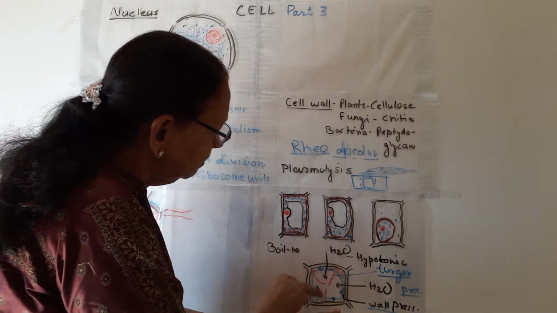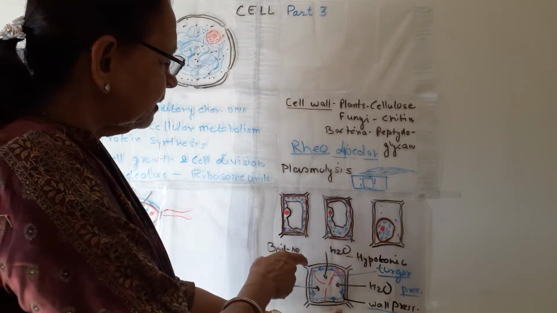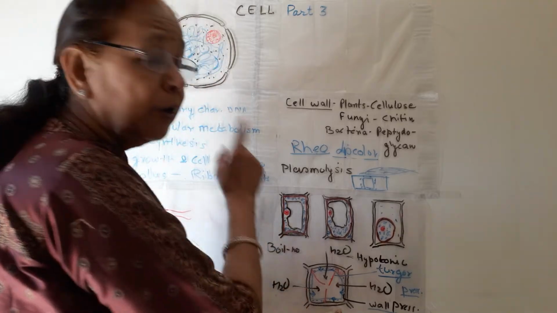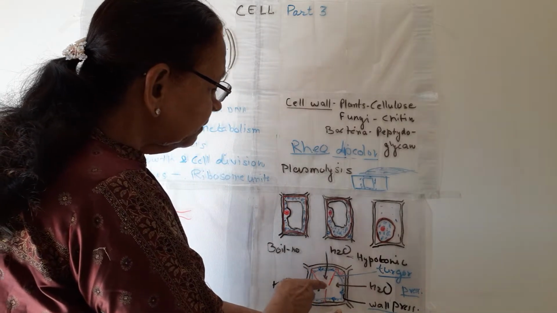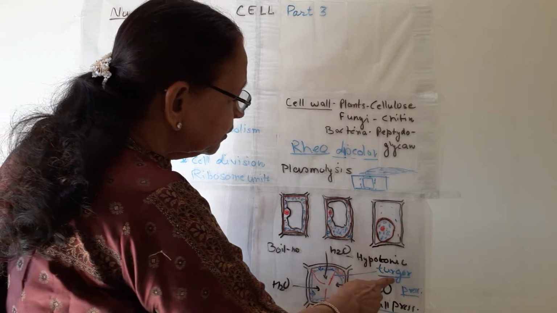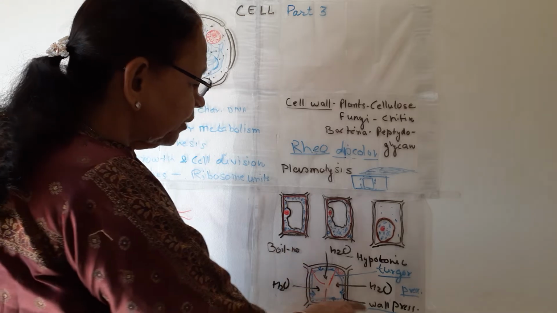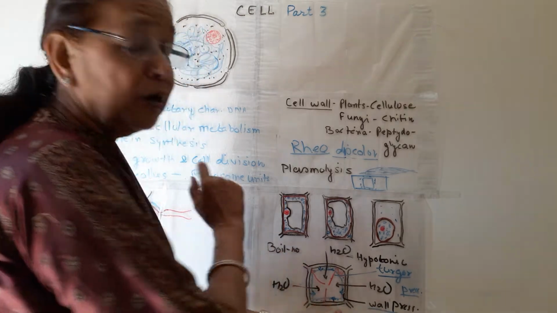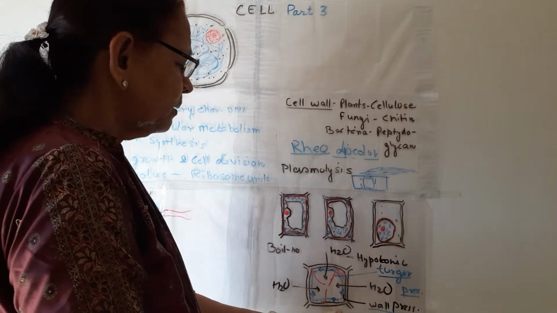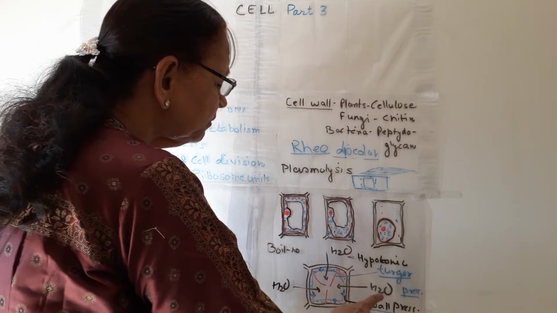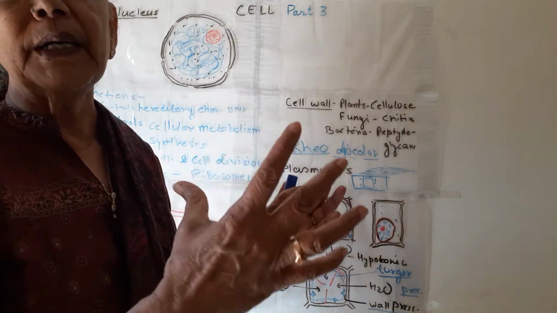These red lines, this cytoplasm, it exerts a pressure on the wall of the cell. So this pressure which is exerted by the cytoplasm on the wall is known as turgor pressure. Now an equal and opposite pressure is exerted by the wall of the plants, and this pressure is known as wall pressure, and due to this wall pressure, the plant cells do not burst.